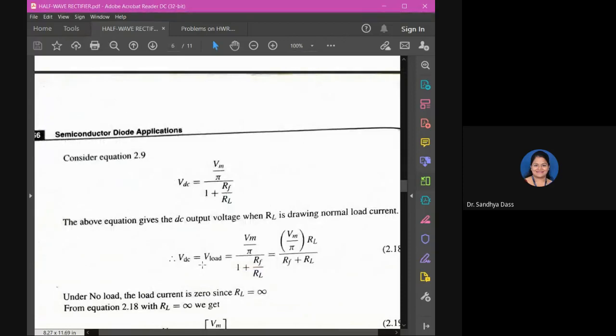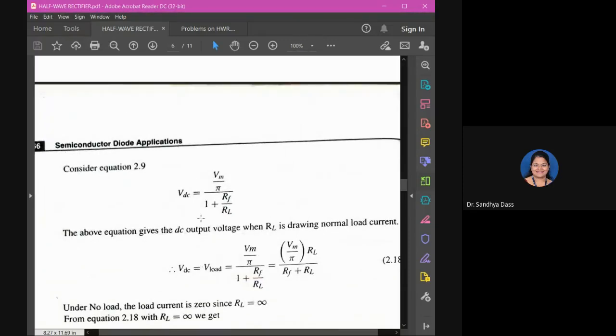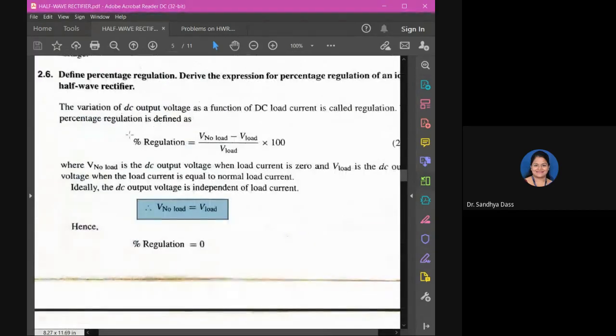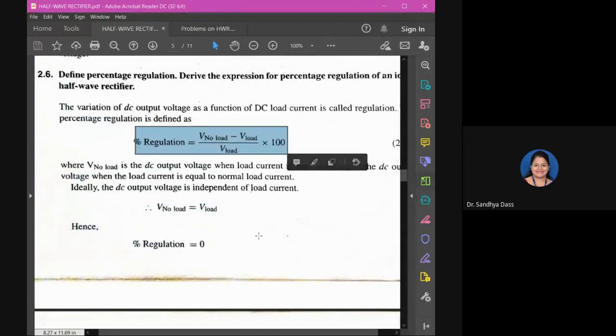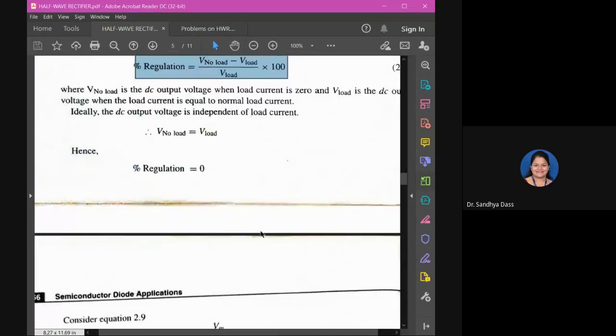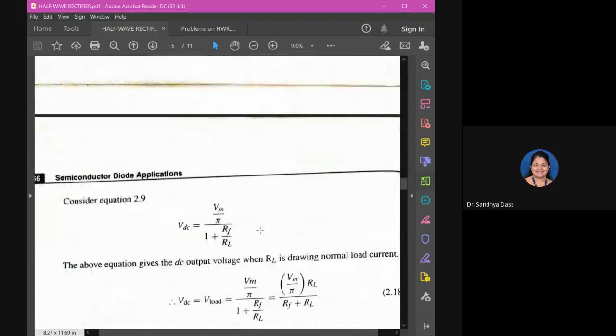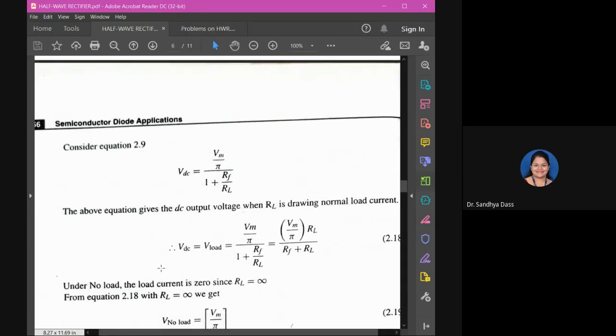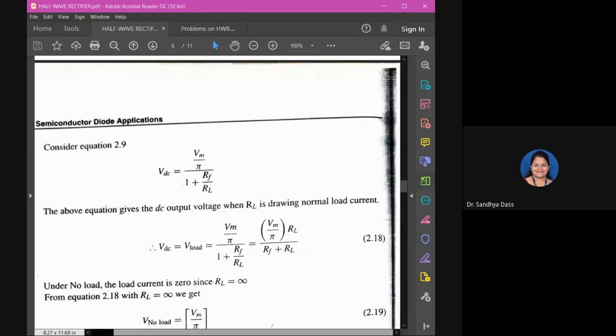All right. So substitute the expression for this derivation, percentage regulation, V no load minus V load by V load. Okay, let's substitute the things. We know VDC is equal to Vm by pi by 1 plus Rf by RL, right?